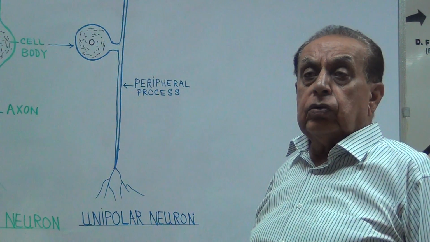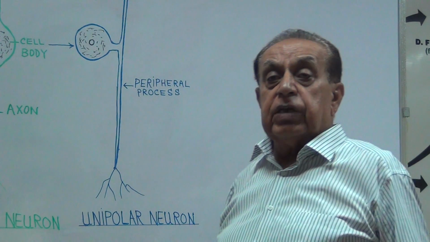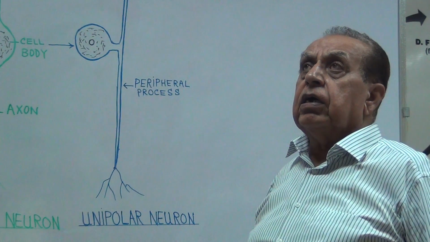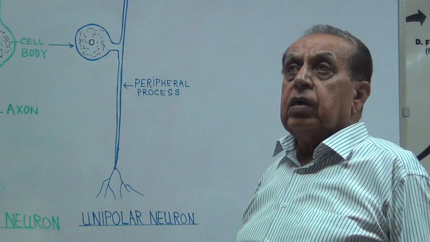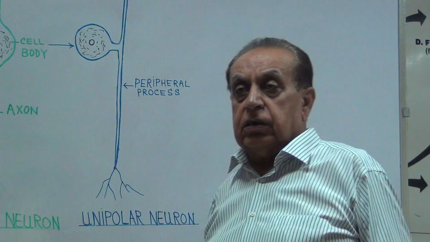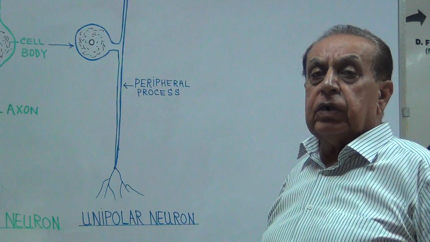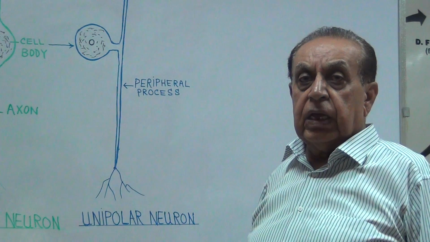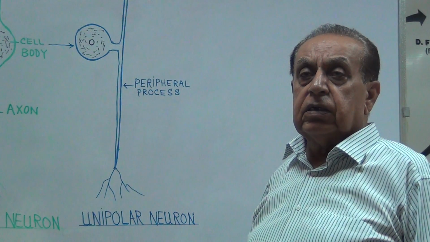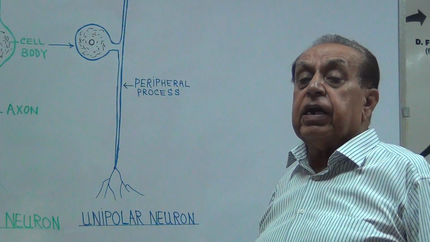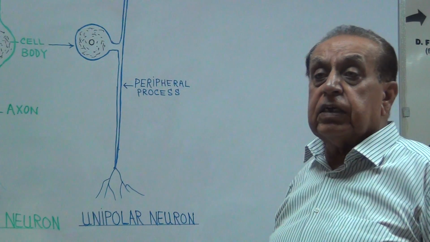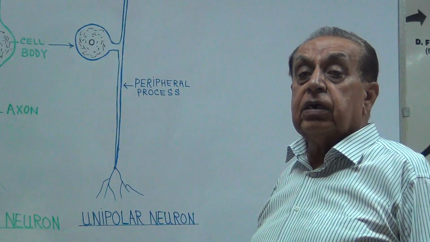So it includes the cells: the astrocytes, oligodendrocytes, microglia, ependymal cells, Schwann cell and satellite cell. These cells are also called the glial cells.